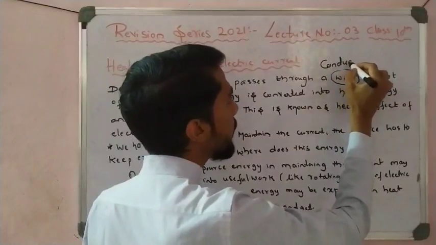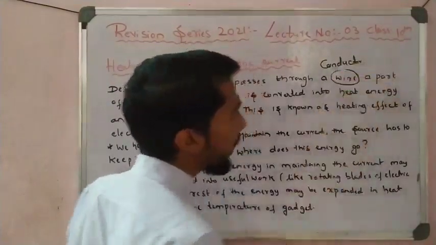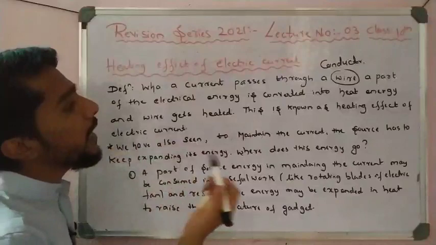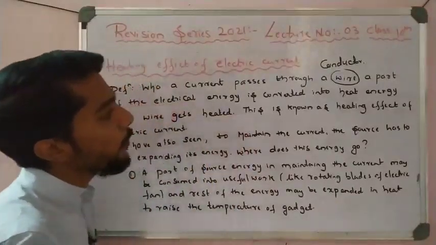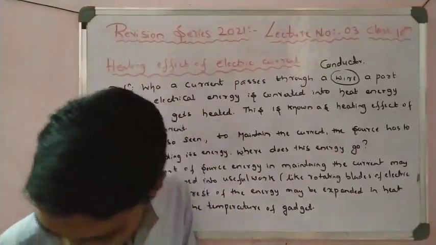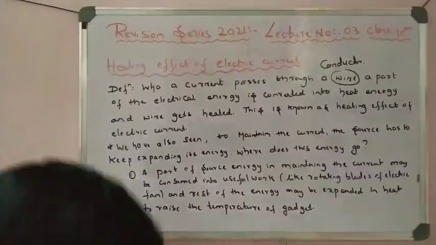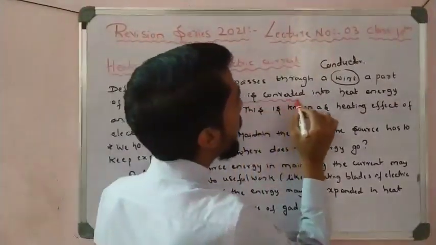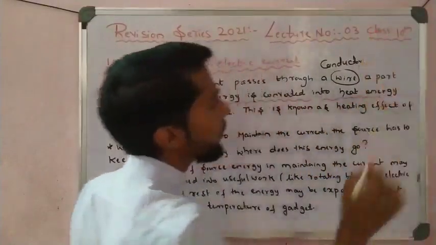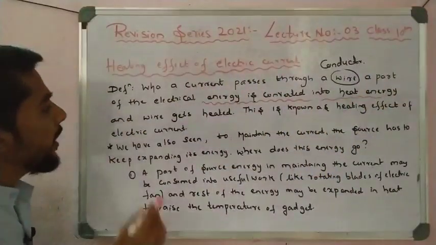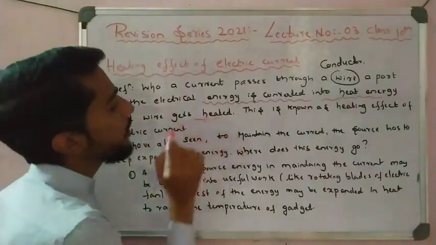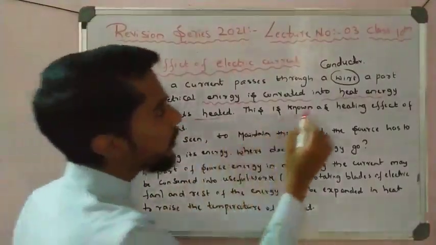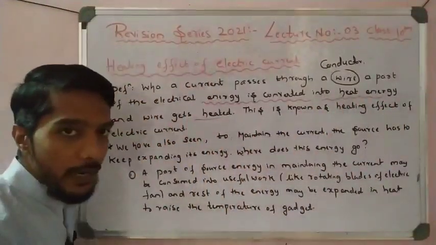anything you use here, right? A conductor, a part of electrical energy is converted. This is a very important point, see here, I can underline. A part of electrical energy is converted into heat energy, and the wire gets heated. So this is known as heating effect of electric current, right students?